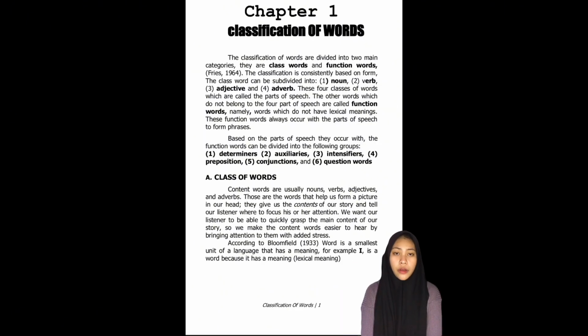The classification of words is divided into 2 main categories, namely class words and function words. The classification is consistent based on the form. Word classes can be further divided into: the first is a noun, the second is a verb, the third is an adjective, and the fourth is an adverb. So, these 4 classes of words are called parts of speech.